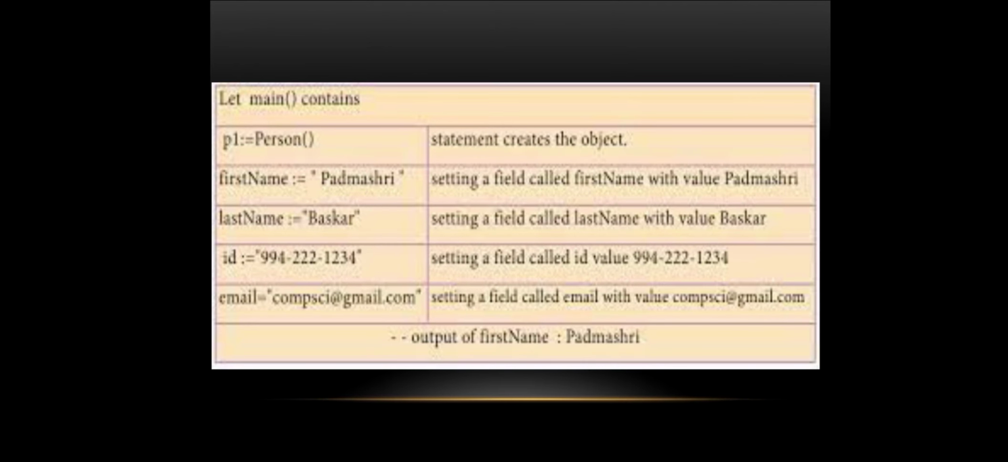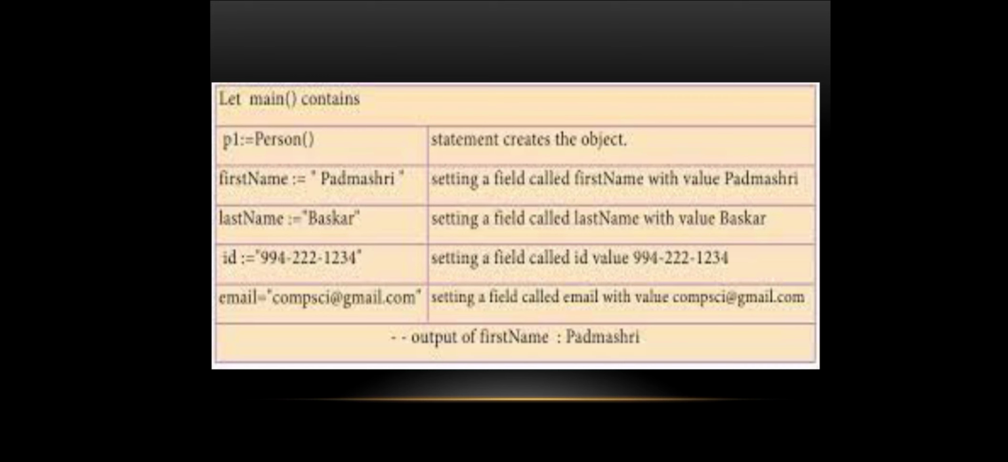Here the main function contains more than one field, right? So I can explain one by one. Can you understand the concept right now? P1 colon equal to person of. Here person of is a function without any parameters. Can you see this? Person with only brackets cannot contain any arguments. This statement creates the object. This is the object creation step.